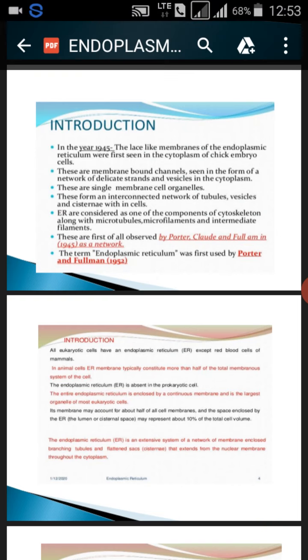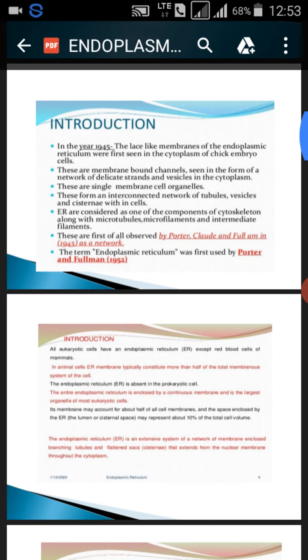And the space enclosed by the endoplasmic reticulum, that is the lumen or cisternal space, may represent about how much? 10% of the total cell volume. So the endoplasmic reticulum is an extensive system, a network of membrane-enclosed branching tubules and flattened sacs, which are called the cisternae. It is continuous with the nuclear membrane and extends throughout the cytoplasm.